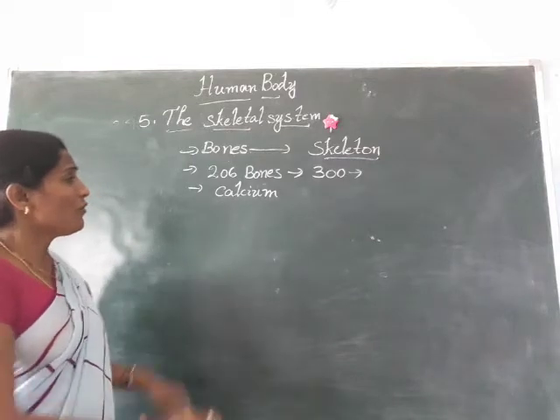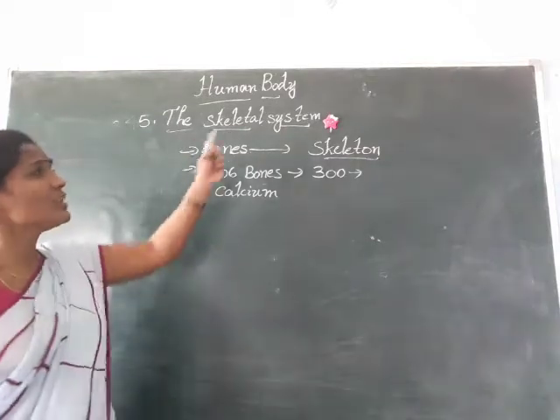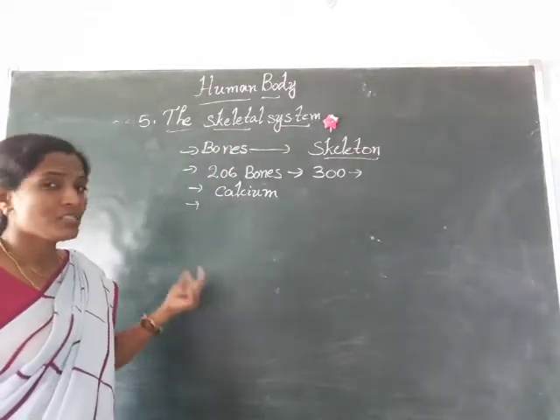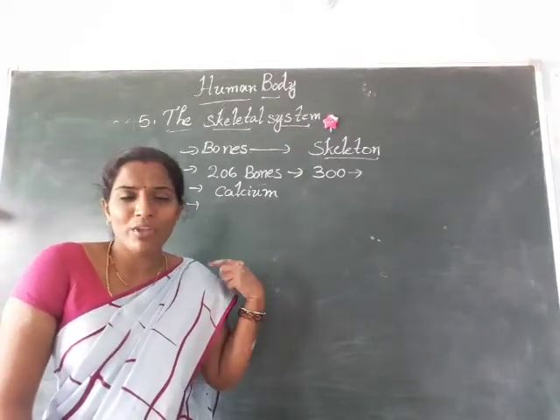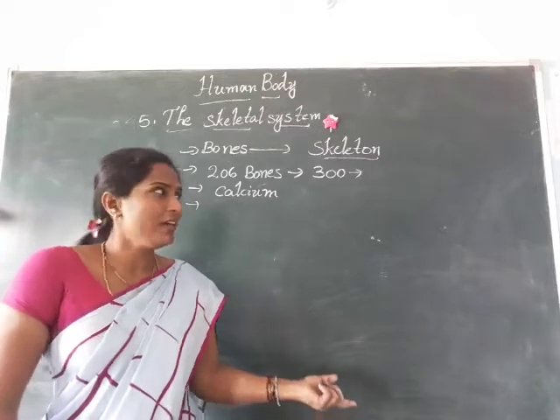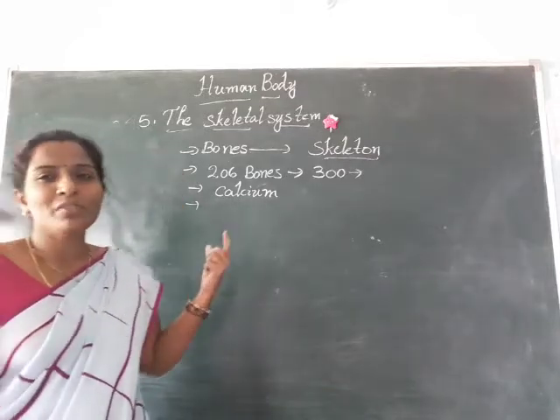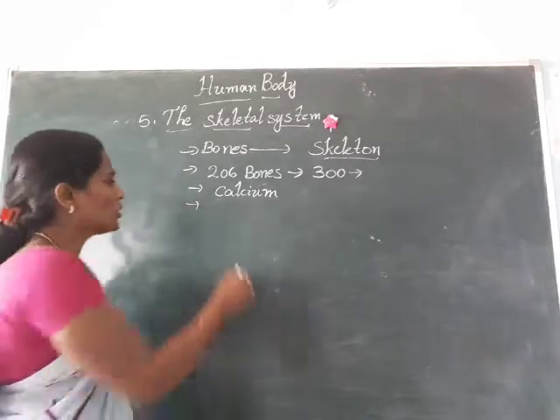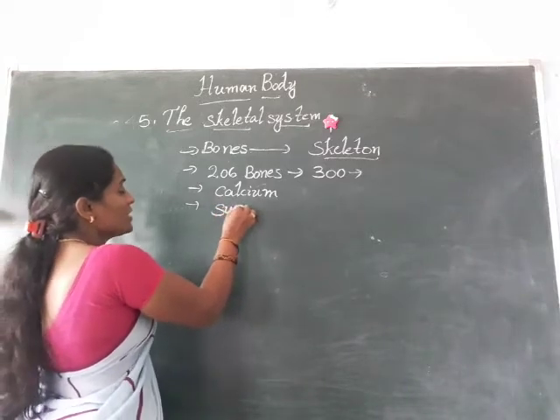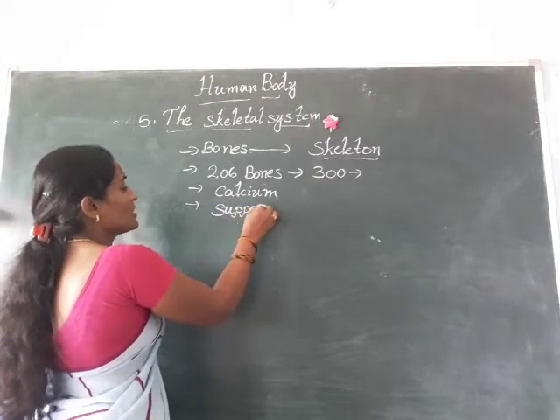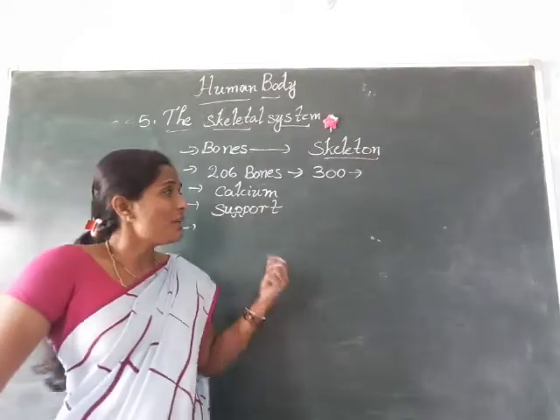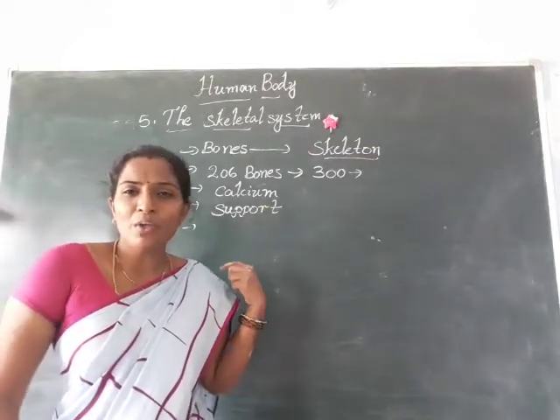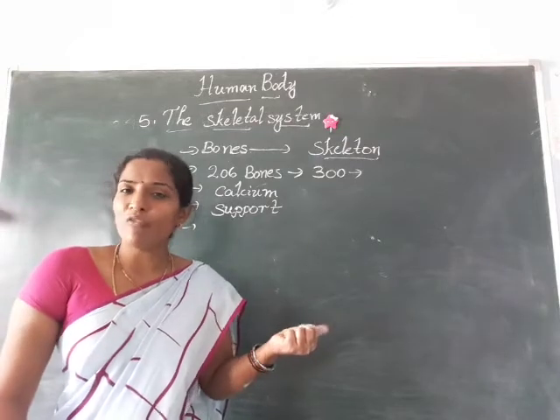Okay, and after that, what is the use of this skeletal system? First of all, the skeleton. By seeing it we can get fear. But at the same time, the skeleton is giving support to our body. Support to our body. If the bones are not there, our human body would be like a heap of flesh.